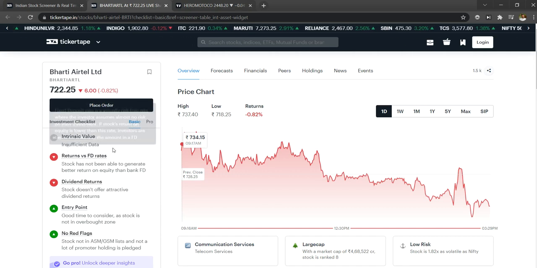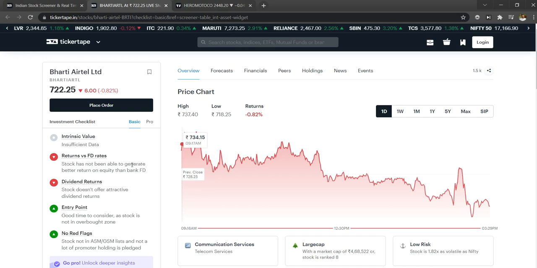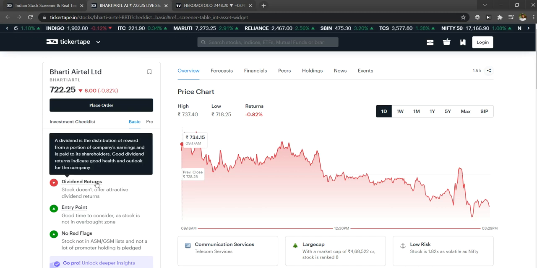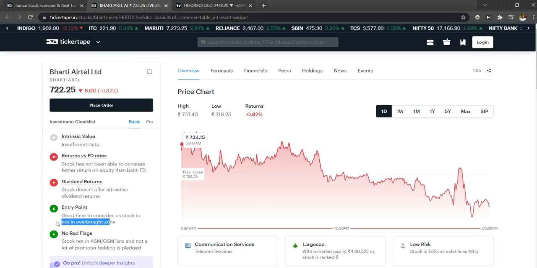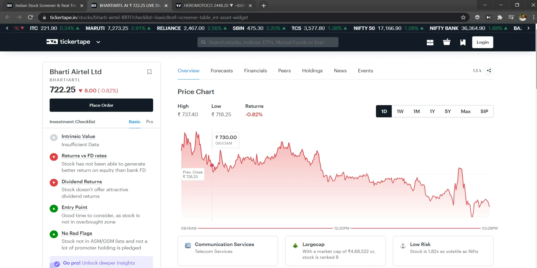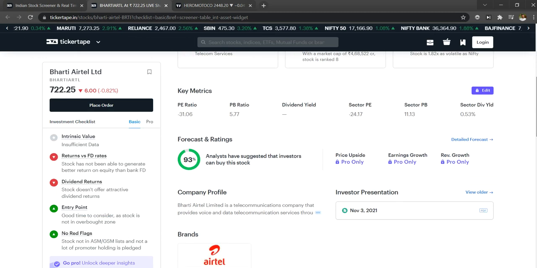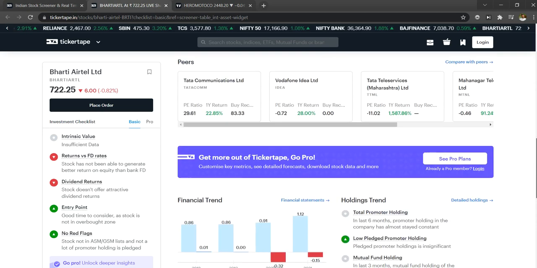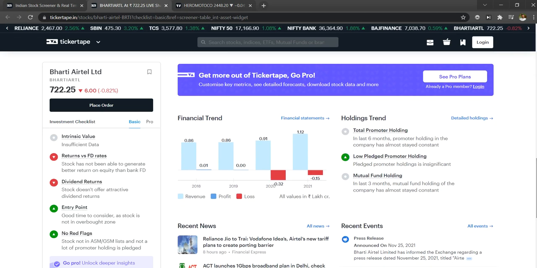And this is just the returns of the stock versus FD, whether it is giving a dividend return, the entry point, and whether there are any red flags. When it comes to forecasting and rating, see here, the analysts are suggesting to buy, but don't go by that. I'm just showing you that it has been suggested.